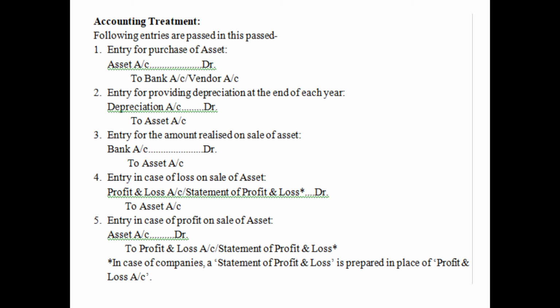That means whenever any asset is sold at a profit, and we know profit carries a credit balance, so in that case asset account will be debited to profit and loss account or statement of profit and loss. And you can see an asterisk against statement of profit and loss, to which the note is given below. In case of companies, a statement of profit and loss is prepared in place of profit and loss account.